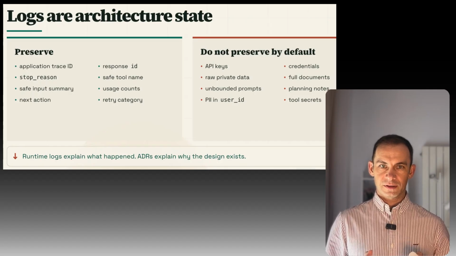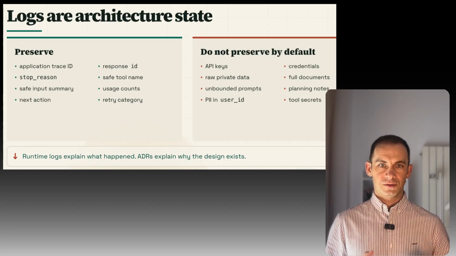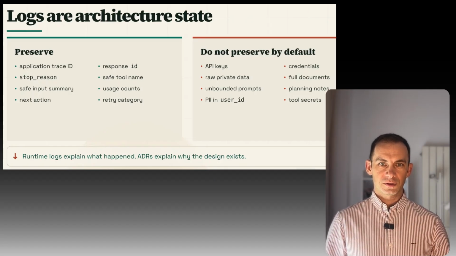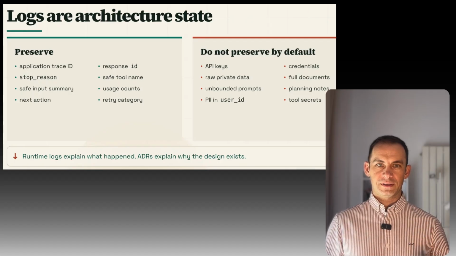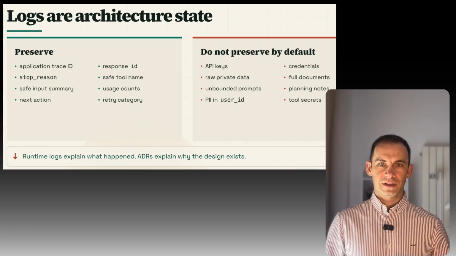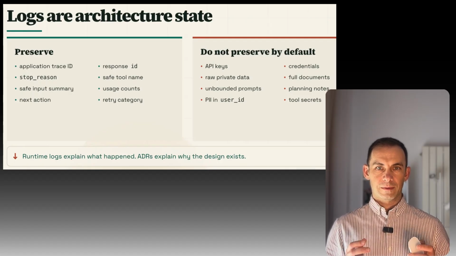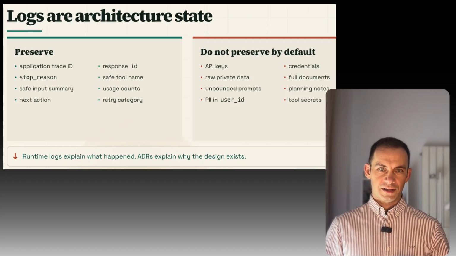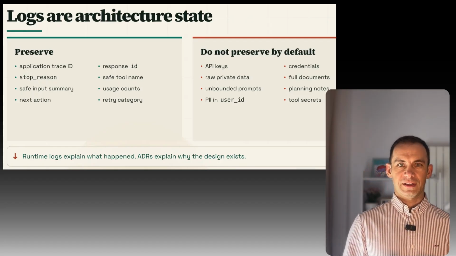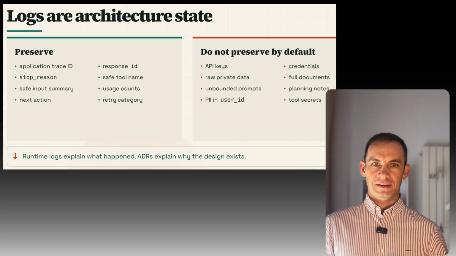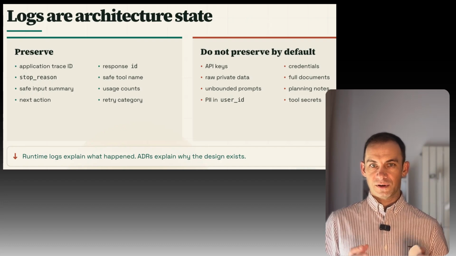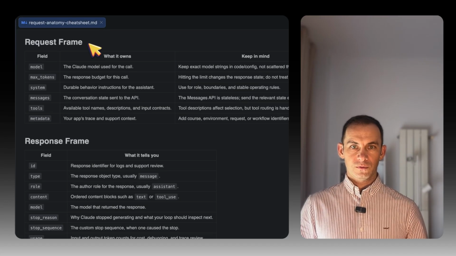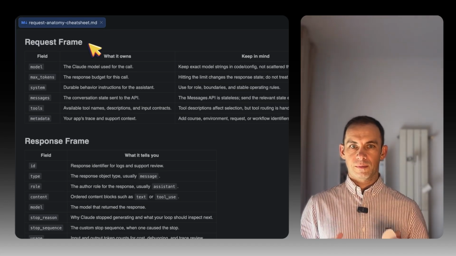The opposite matters too. Do not log secrets, do not log credentials, do not log unnecessary raw private data, do not log full documents, and do not confuse logs with planning notes. Logs preserve the running state. An architecture decision record explains why the decision was made. Different artifacts, different jobs. Now we move to the course download pack.